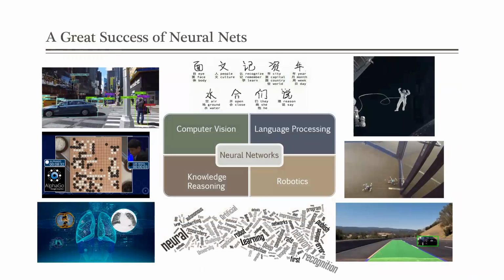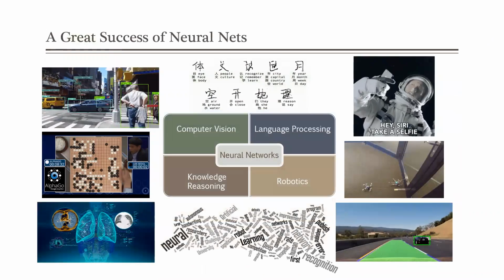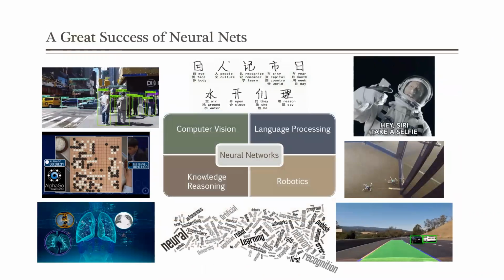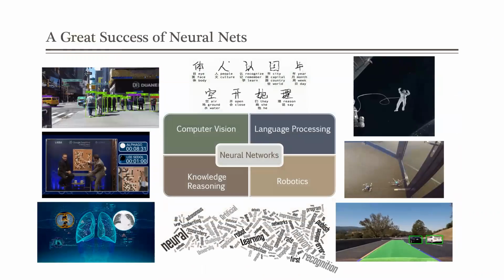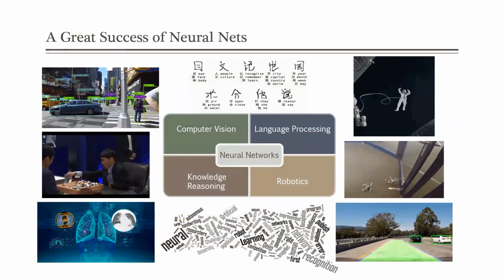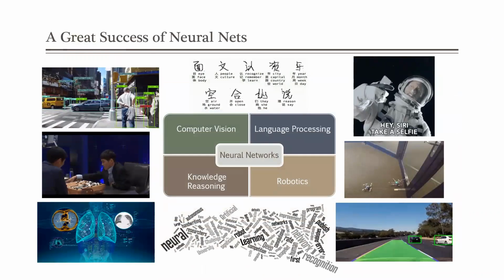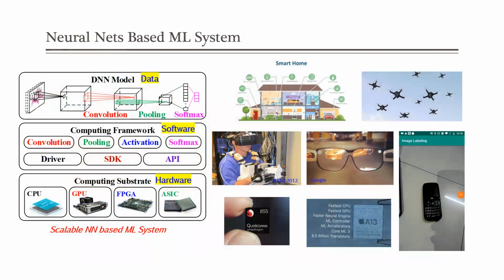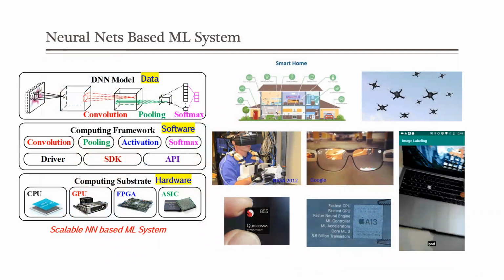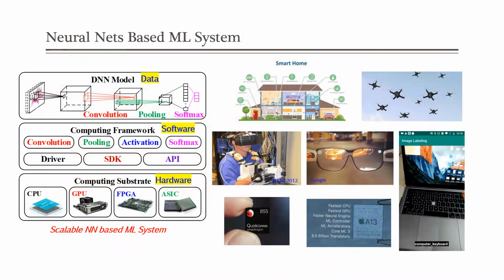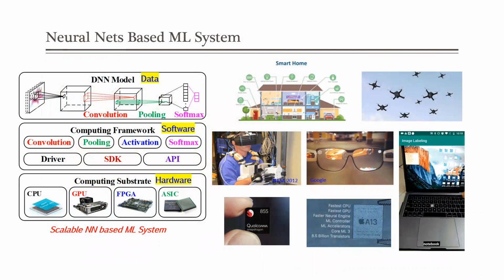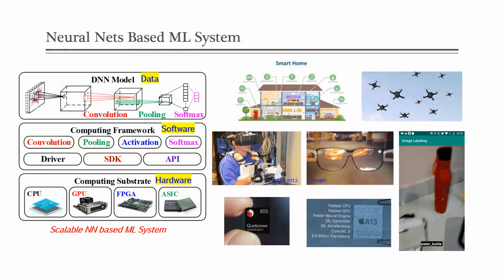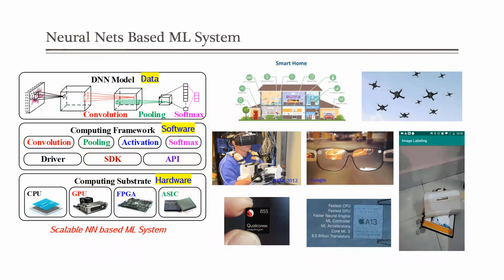Nowadays, the neural network has achieved a great success in many different domains, such as computer vision, robotics. Now let's break into the neural network from a system design perspective. The neural network-based machine learning system usually consists of several layers, includes the DNN model, the computing framework, and the computing substrate. Such a machine learning system can be scaled to fit different application and scenario.